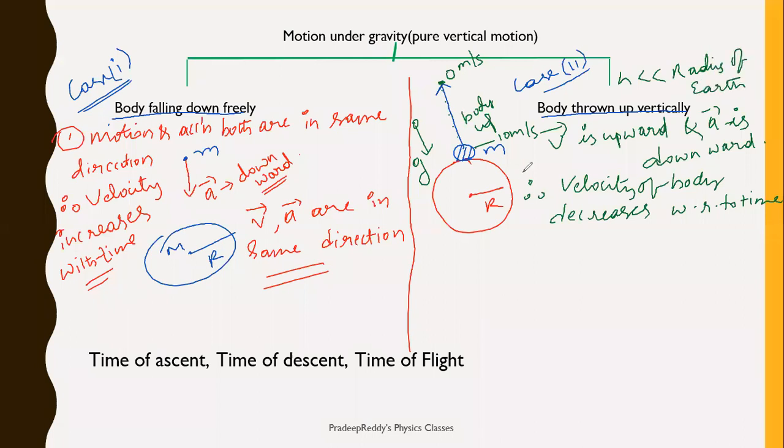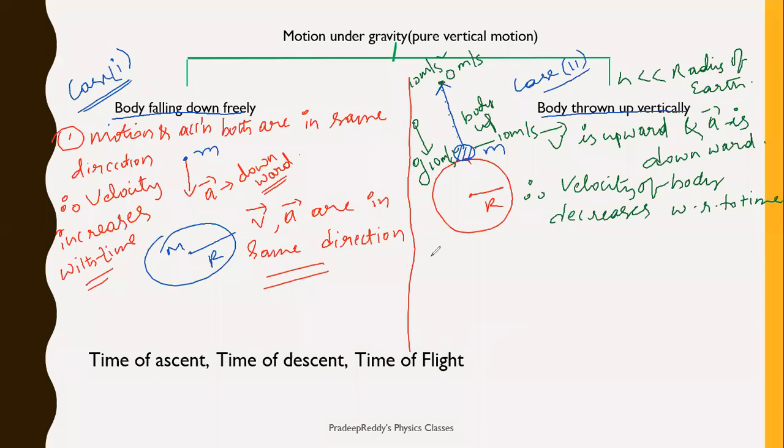So a body which is being thrown up cannot go for a long length. It can go up to 100 meters or 200 meters, not even in kilometers. Therefore, even at velocity 0, the acceleration due to gravity value remains the same. This is 10 meter per second square. So when the body is projected upward, its acceleration is 10 meter per second square, and at the highest point also, its value is the same, 10 meter per second square.